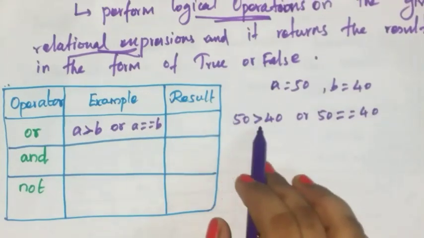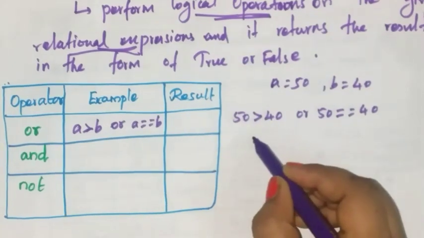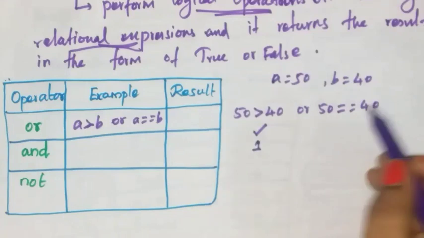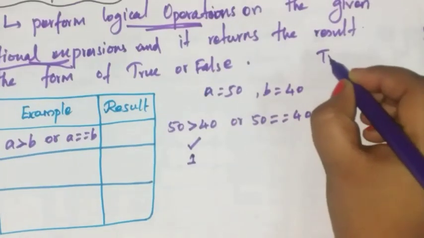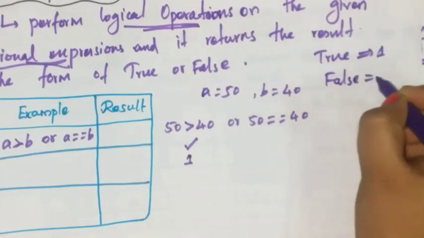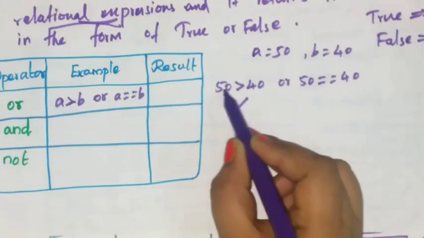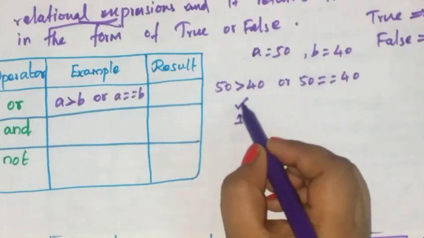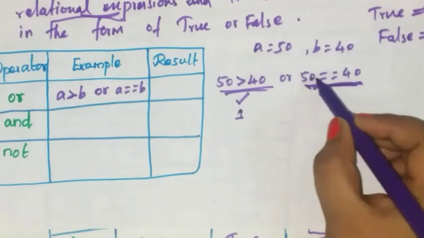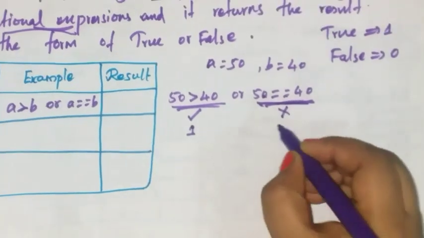First you have to compare these two values. 50 is greater than 40. Is this true or not? This is true. Okay. True means 1. False means 0. You can say true as 1, false as 0. So 50 is greater than 40, this is true. True means 1. And next, compare these two values. 50 is equal to 40. Is this true or false? Not true. False means 0.